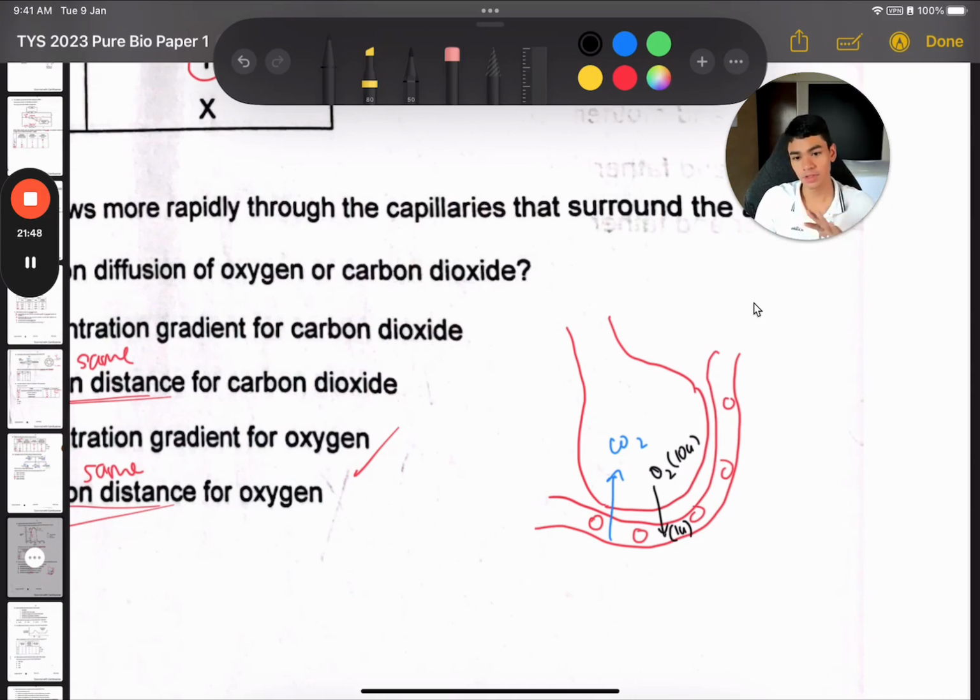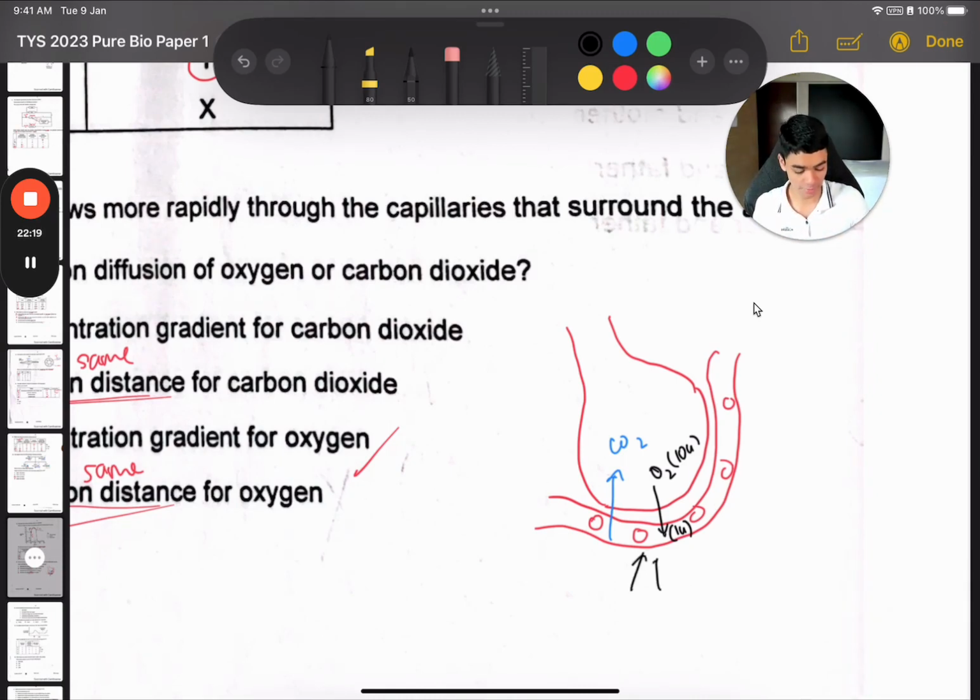Okay, but if you take the blood away, then it doesn't have a chance to reach equilibrium. It maintains the difference in concentrations. So there's a steep gradient, right? So that's why blood constantly needs to flow through the alveoli to maintain that steep gradient. Now what happens if you move the blood faster? That means you are doing an even better job at maintaining that steep gradient because maybe, in normal circumstances, right? What happens is that there is some time for the oxygen in this area to increase.